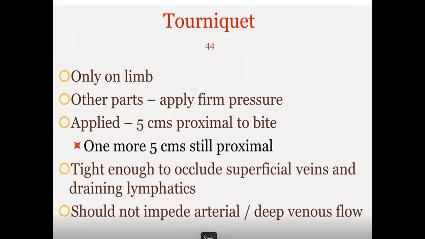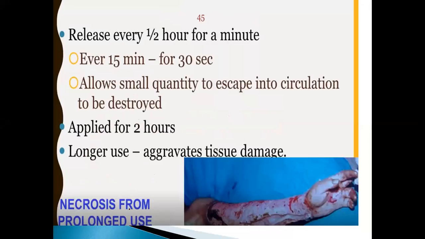Some people we have seen tie a tight rope and won't allow the blood to pass, and because of tying of this rope or material, it will lead to other complications. So be very careful. It should be tight enough to occlude superficial veins and lymphatic drainage, but should not impede arterial or deep venous flow. You can see an image diagram below. Longer use of tourniquets or longer pressure will lead to necrosis.